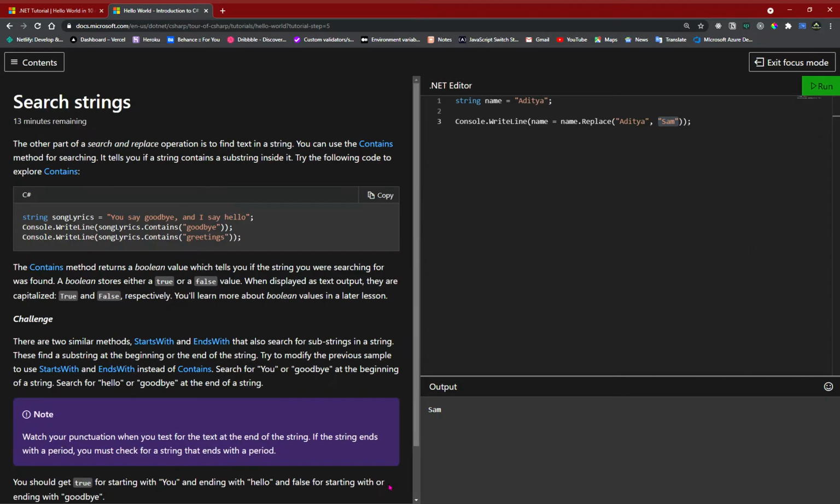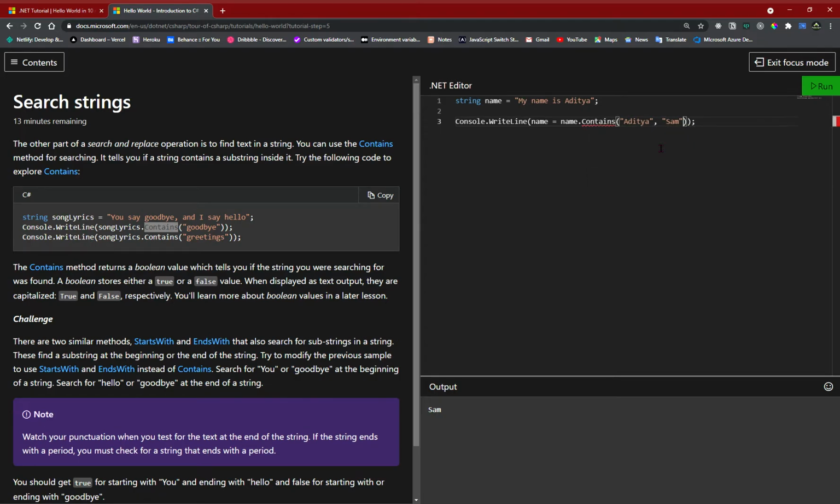Okay, so now it says you can also check if the string contains goodbye. As you can see, it's quite obvious. So yeah, let's do this. Let's say my name is Aditya. I want to check if my name contains Aditya.